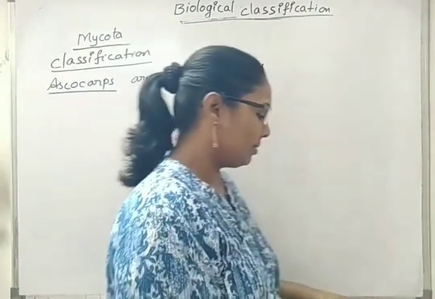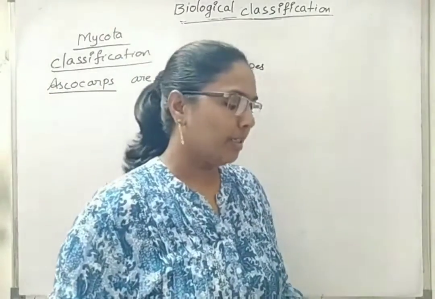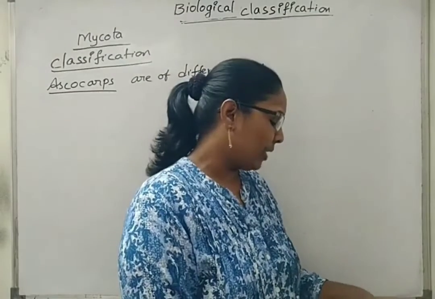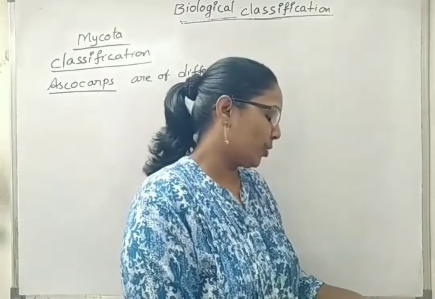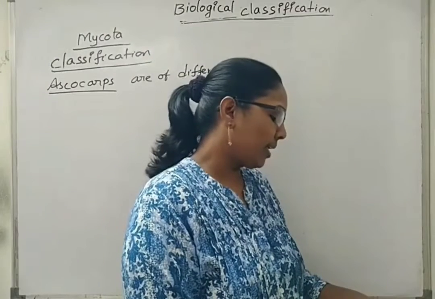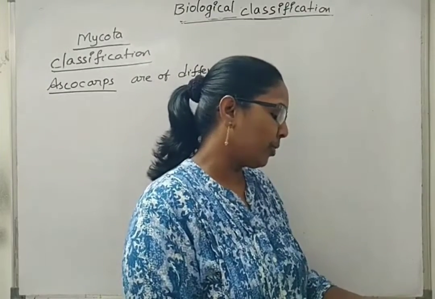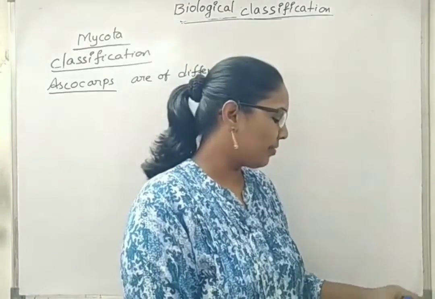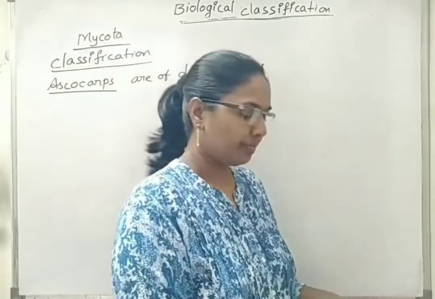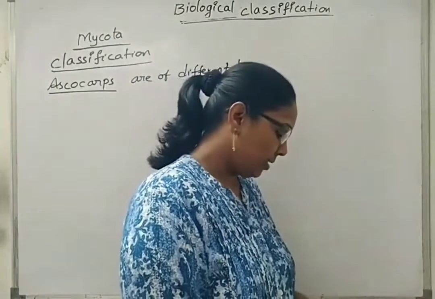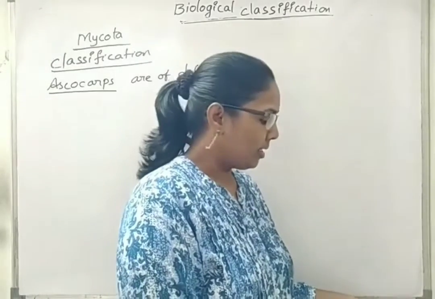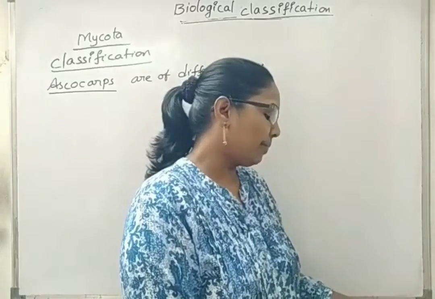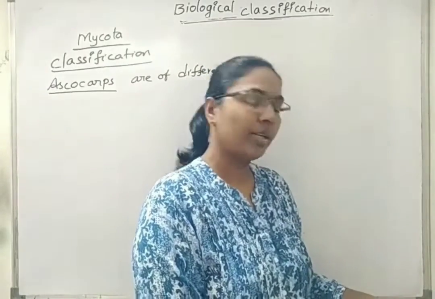I will read out that line so that you can understand in which page number the types of ascocarps are asked. On page number 24 of the class 11 NCERT textbook, under 2.3.2 Ascomycetes, you can see the sentence: asci are arranged in different types of fruiting bodies called ascocarps.